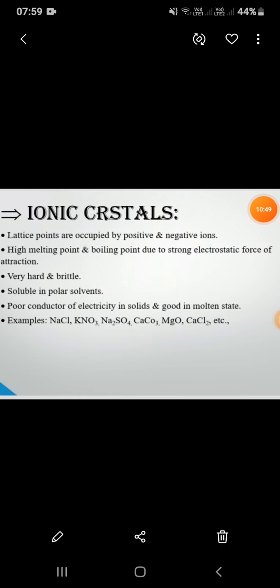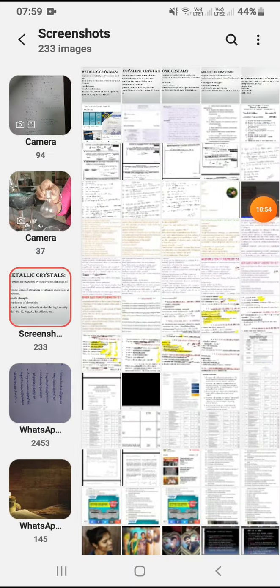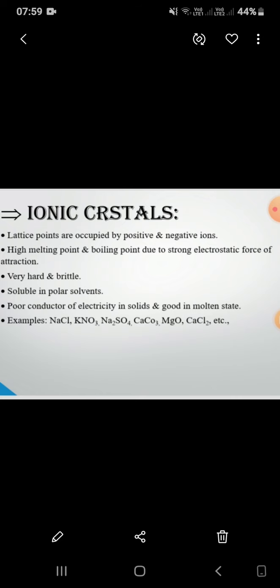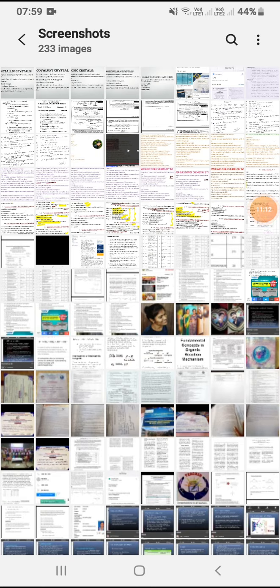Let us discuss the next one, ionic crystals. What are ionic crystals? These ionic crystals are occupied by positive and negative ions.